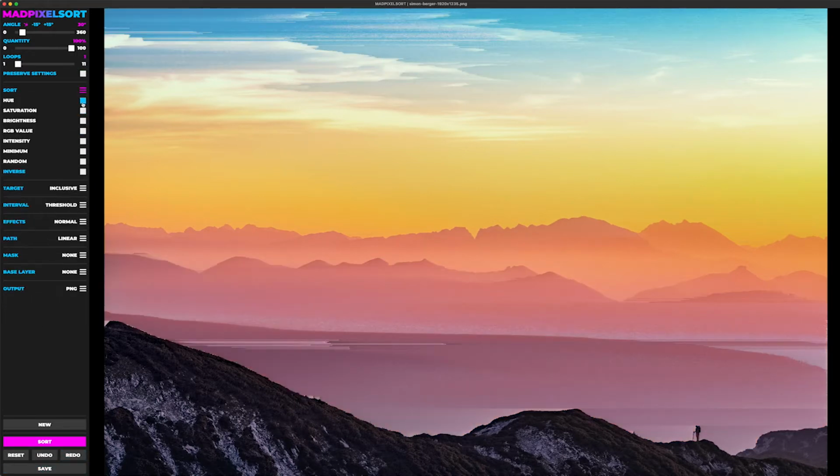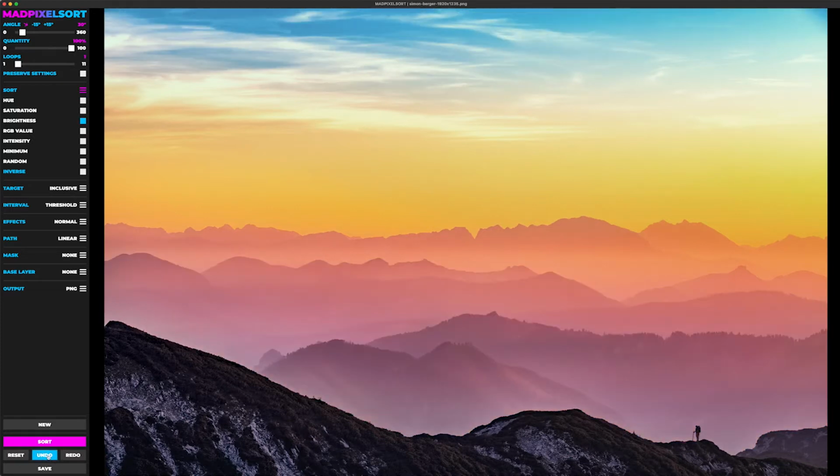Now, for sorting modes, we have 9 different sorting modes, and they're all pretty straightforward. The default is brightness. The way this works is that it calculates the brightness of each pixel and then sorts them based on that brightness. And that applies to every single one. So for hue, it would be sorting by hue, saturation would be sorting by saturation, and so on. Now, these all produce very different effects.